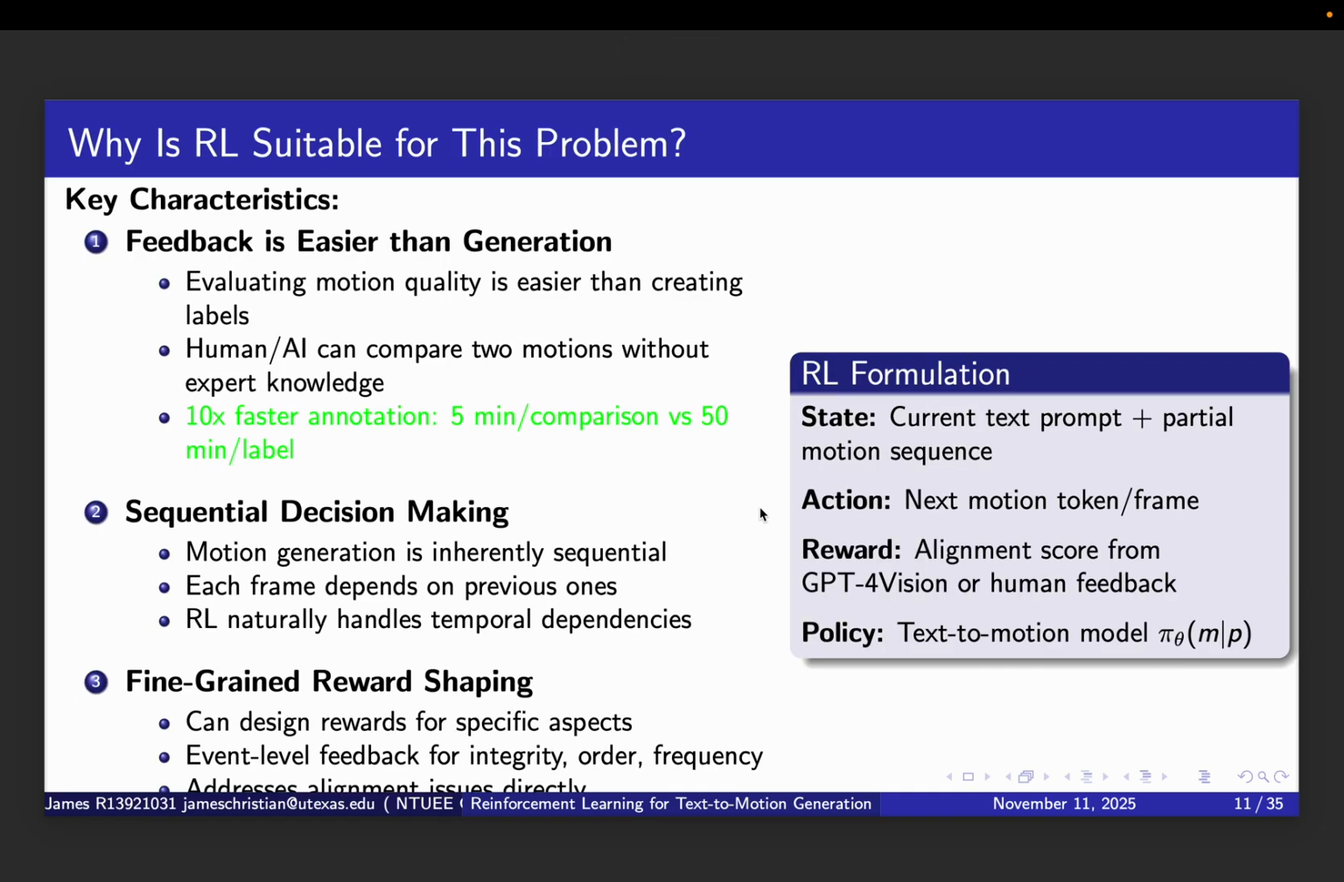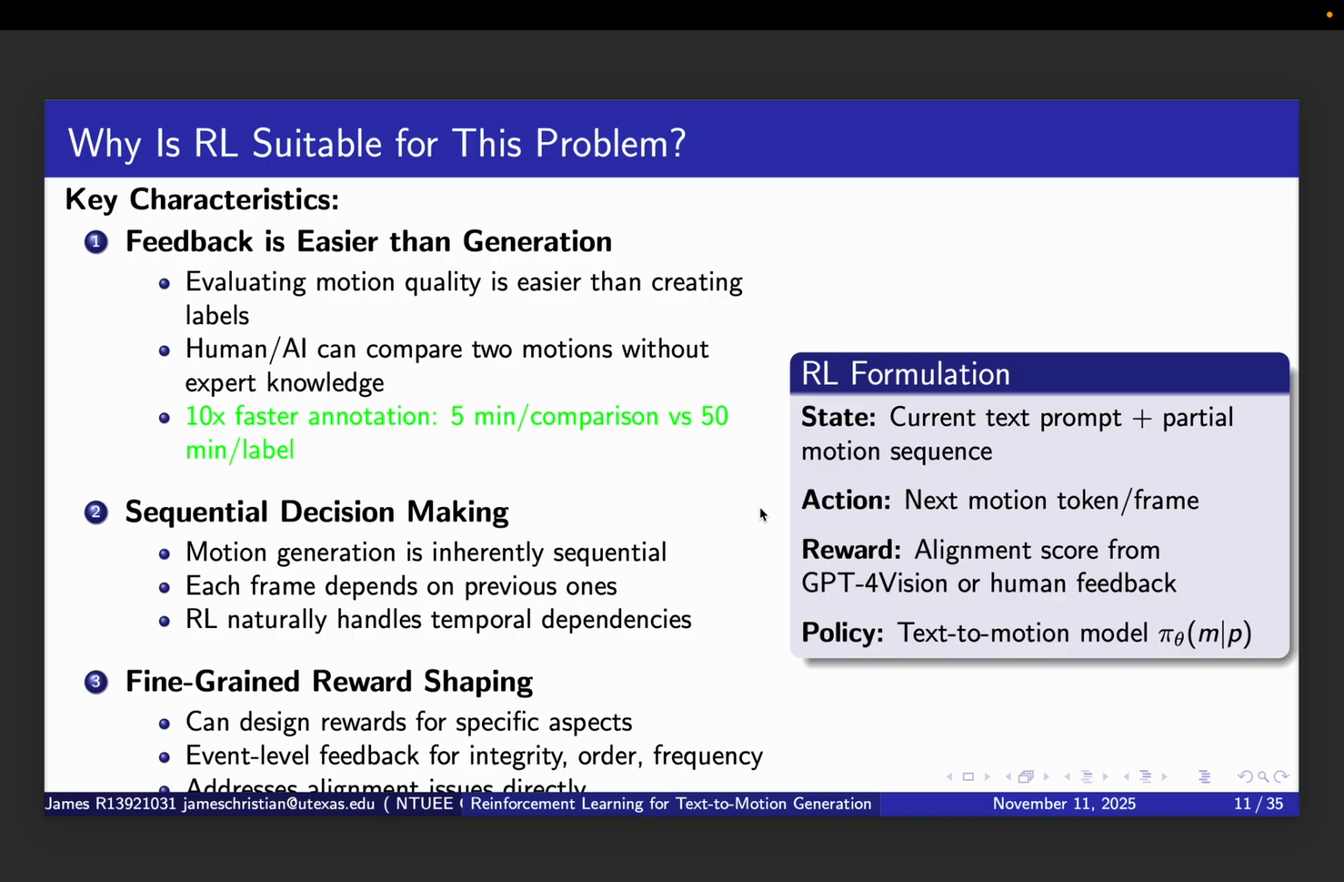Now let's discuss why reinforcement learning is particularly well suited for this problem. I see three key characteristics that make this a perfect fit for RL. First, and most importantly, feedback is easier than generation. Let me explain what I mean.